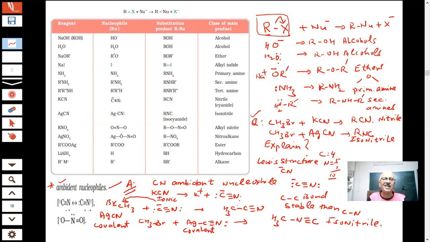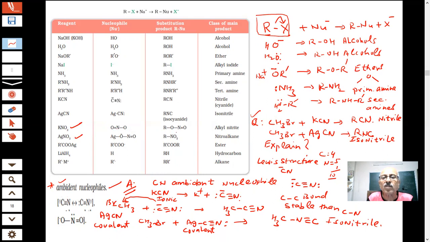Important question for the exam, I am telling you, important question, must note it down, students. This has already been asked. If you have doubt, you can ask me. A similar situation will happen in the case of the NO2 group. I have written this is another ambident nucleophile. Either oxygen or nitrogen can bond. As you can see here, we have given two products, KNO2 and AgNO2.